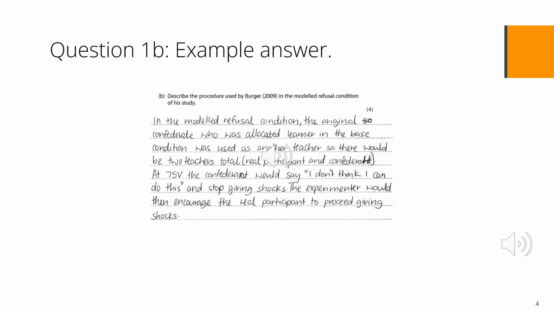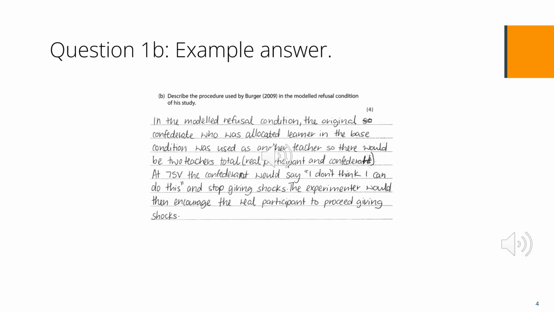A 2nd mark was given for the sentence about the Confederates saying they didn't think they could carry on at 75 volts. The 3rd mark was given for the last sentence about the experimenter encouraging the real participant to carry on. As can be seen, this answer clearly addresses the question and has 2 references to the modelled condition.